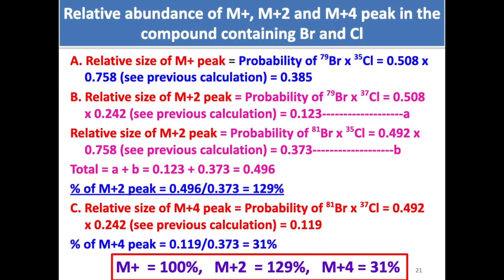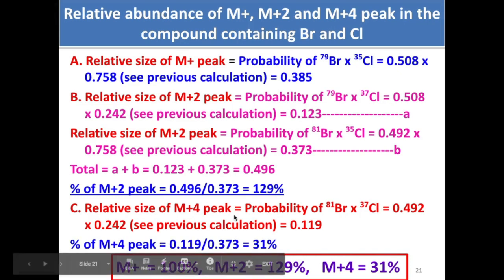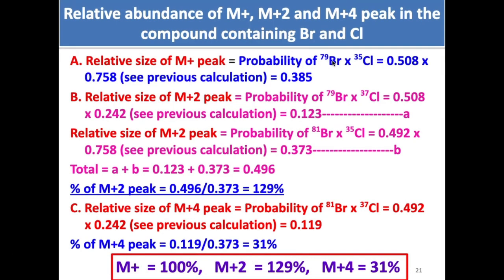Now take the example of a compound that contains Br and Cl both. The relative size of M plus peak will be the probability of 79 Br. So M plus peak will come when you have 79 Br and 35 Cl. These values we already calculated, so this is the value. Then relative size of M plus 2 peak: M plus 2 peak will come by two ways, 79 Br 37 Cl or 81 Br 35 Cl. We have these values already calculated in the previous slide. Use those, and this is what it comes.